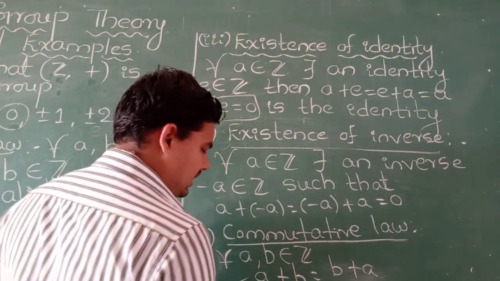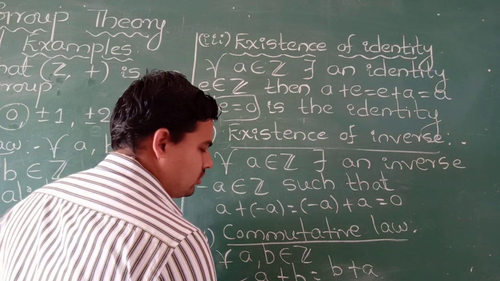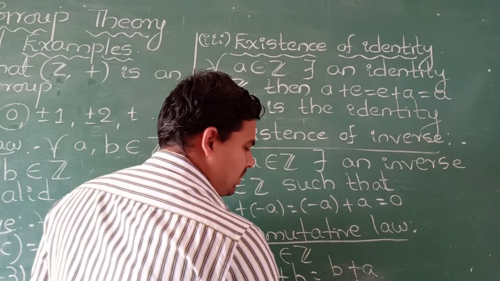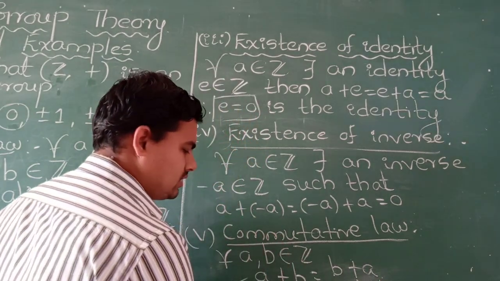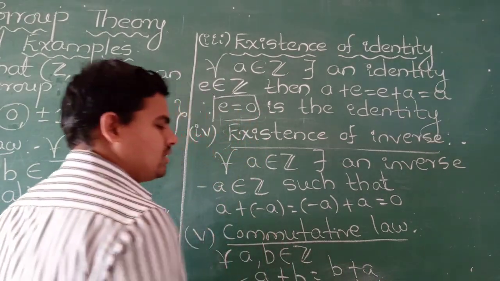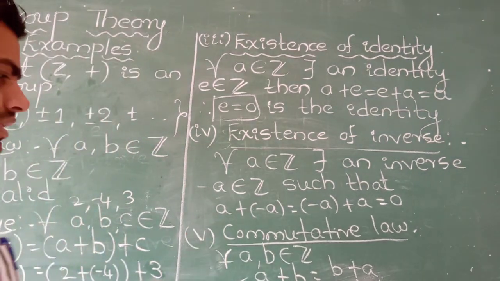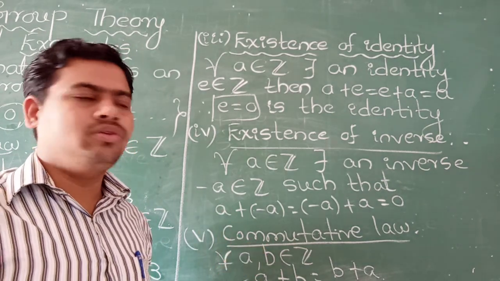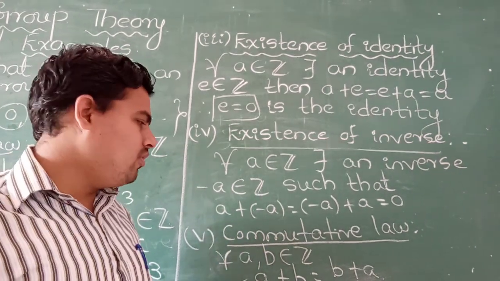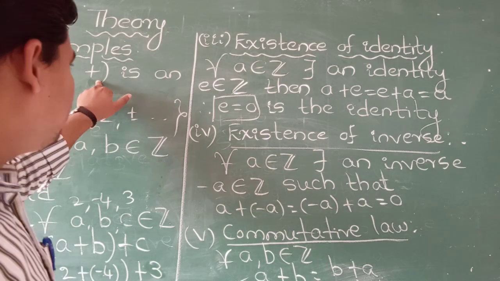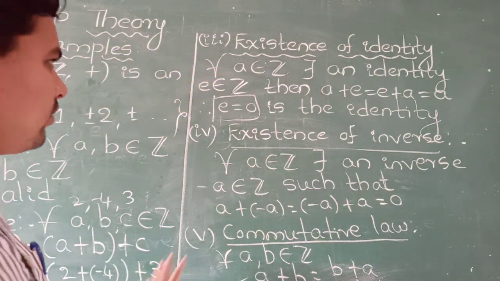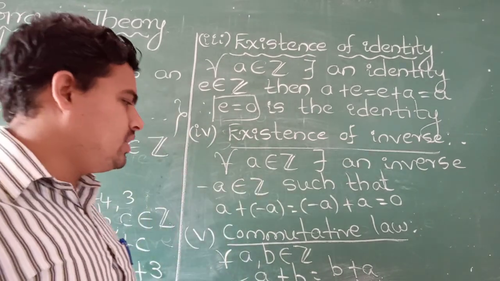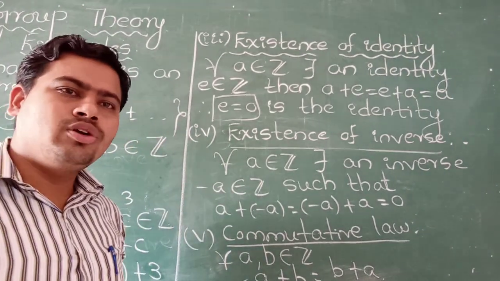For example, I will take A is equal to 4 and B is equal to minus 3. 4 plus minus 3 or minus 3 plus 4 is equal to how much? This is 1 is equal to 1. Take any two elements, this formula is satisfied in Z with respect to addition. Therefore, Z with respect to addition satisfies all the 5 conditions of an abelian group. Therefore, that set with respect to addition is called an abelian group.